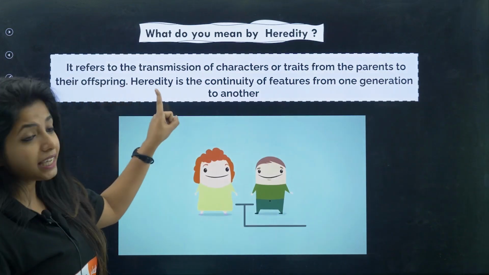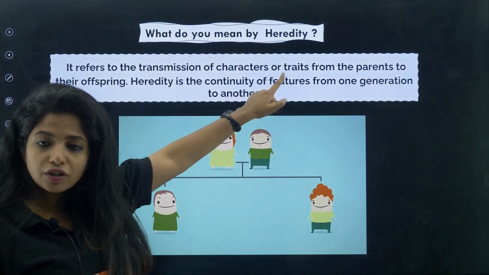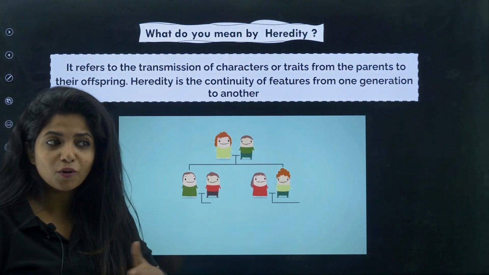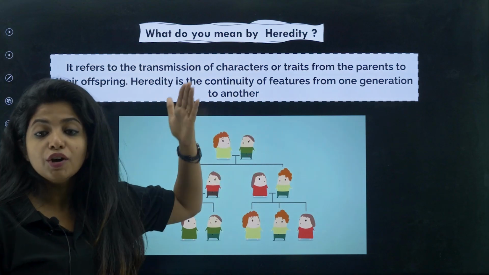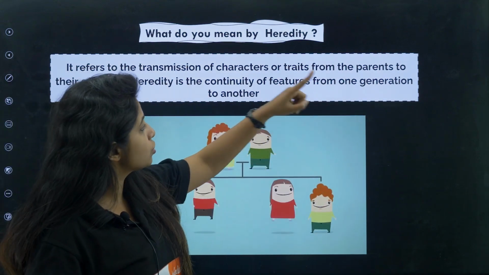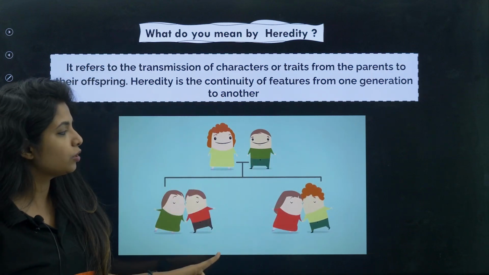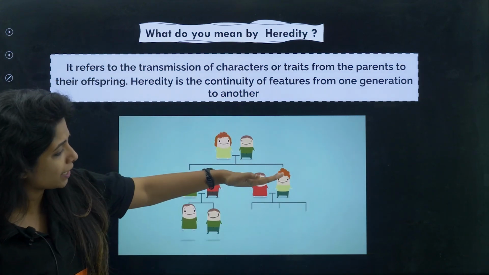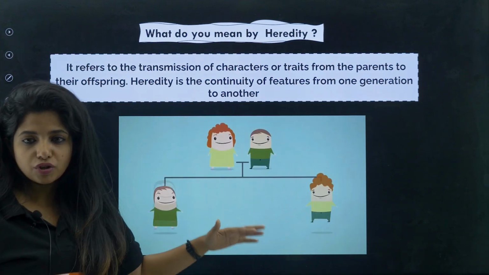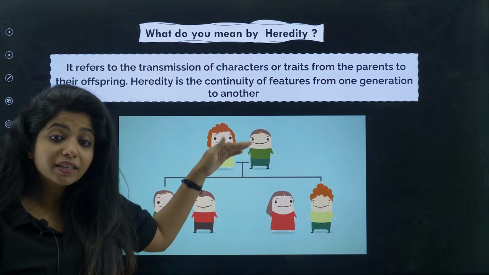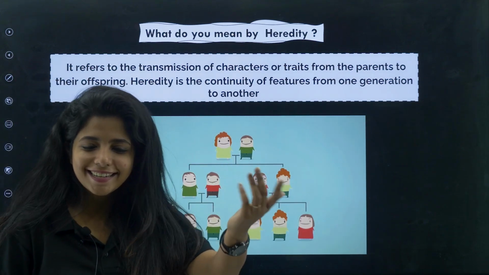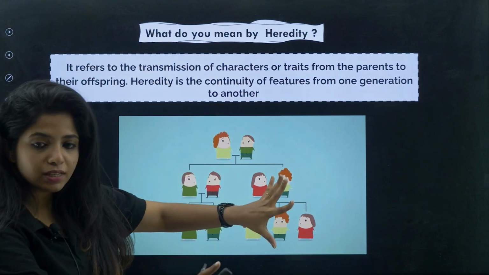It goes like this. I can say that heredity is the transmission of characters or traits from the parents to the offspring, isn't it? The parents are transmitting their characters to us, and this whole process is known as heredity. Heredity is the continuity of features from one generation to another. Over here I have a cute gif. This is one generation, this is the second generation, this is the third generation. Here the features are being carried on, or there is a process which allows the characters to flow between generations, and this process is known as heredity. Fine. Now I hope this is covered.